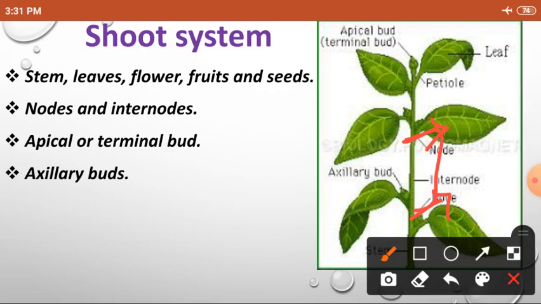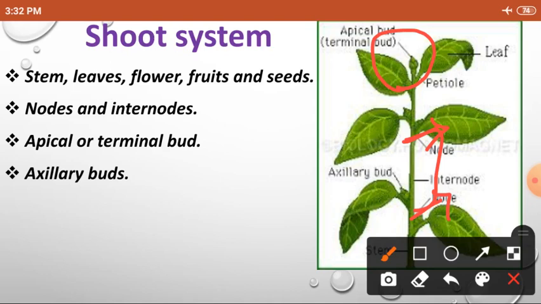And apical or terminal bud means the bud at the tip of the shoot system, which means the tip of the stem, is called apical bud or terminal bud. And the next one, axillary bud. What do you mean by axillary bud? Buds at the axils of the leaf.